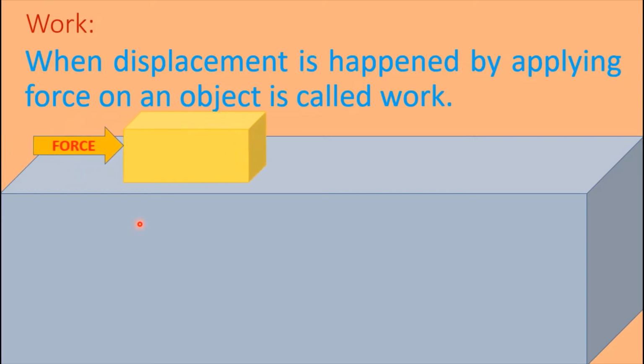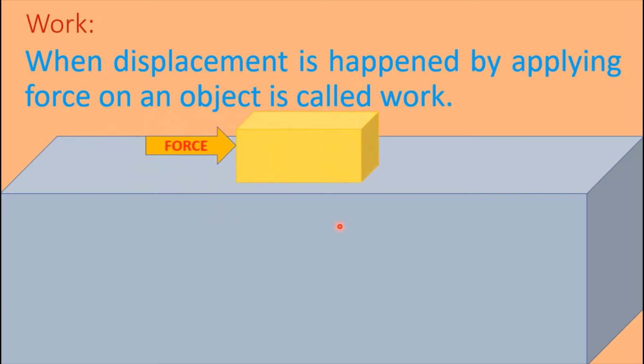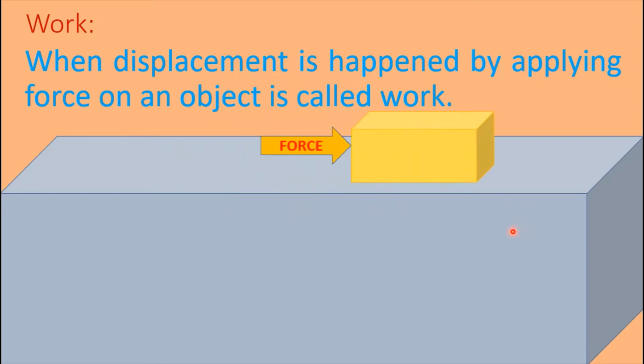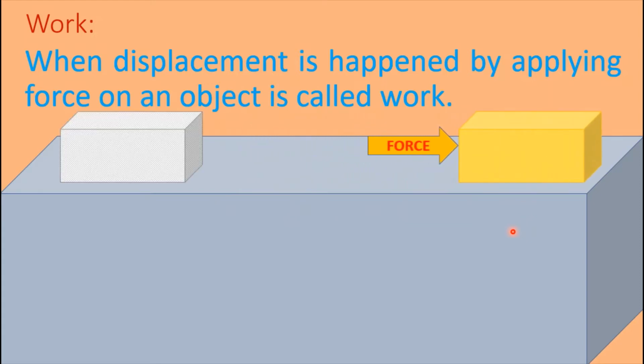Here force is acting on this body and the body is moving from one position to another position. This is the initial position of the object and this is the final position of the object. Here the total displacement is shown.